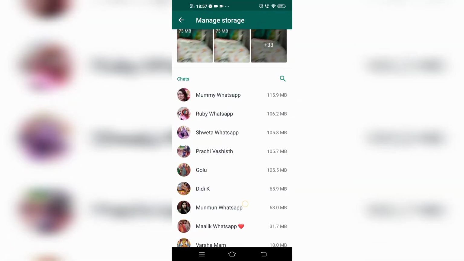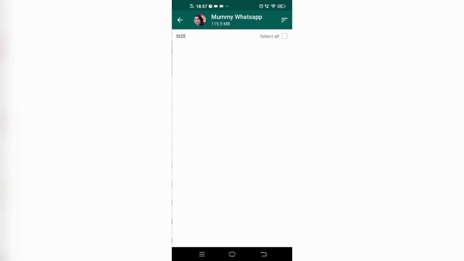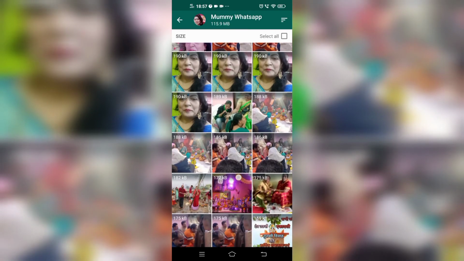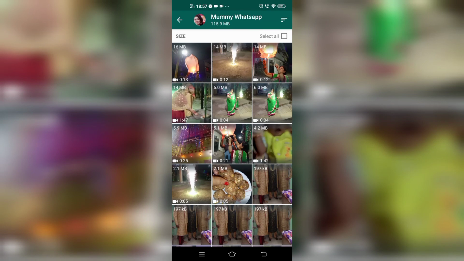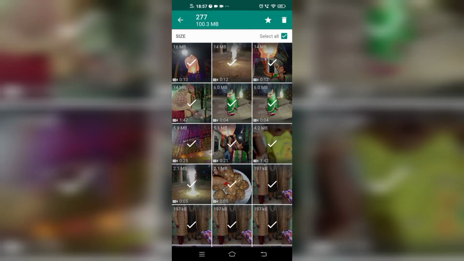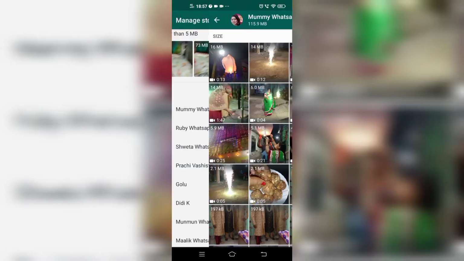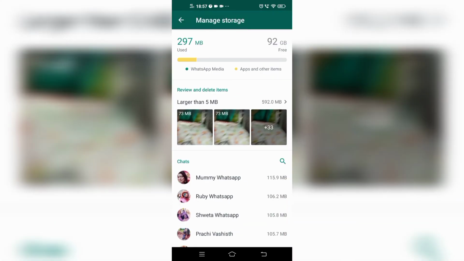You can also manage your storage in chats, like if you have many chats, you can manage your storage in them too. So these are the options. You can select all, or you can delete only a special chat. So this is the way by which you can manage your storage.